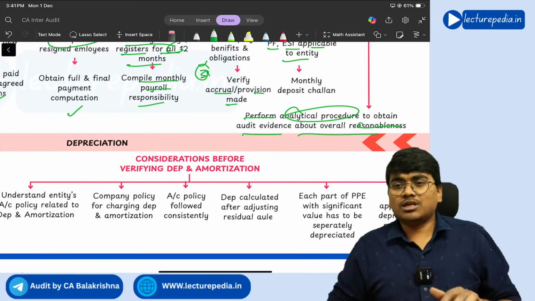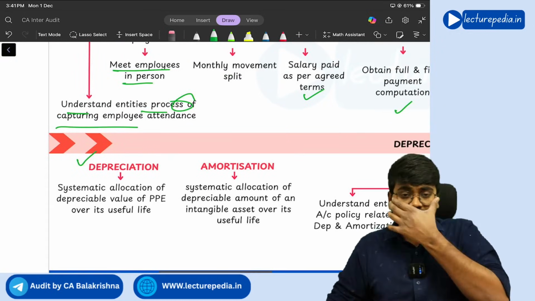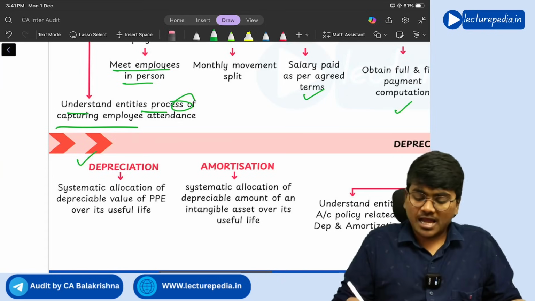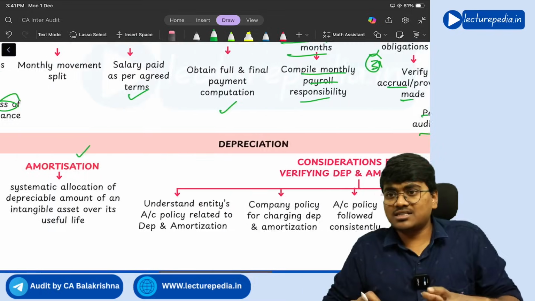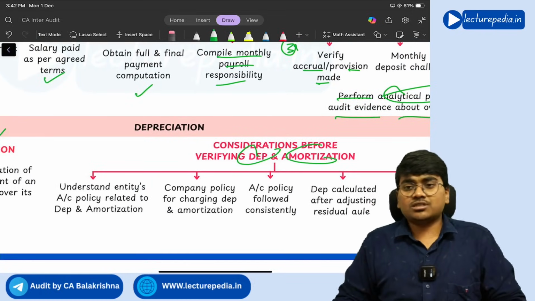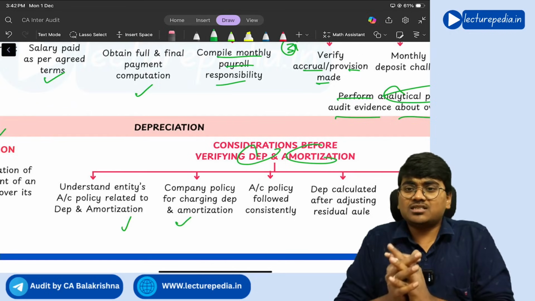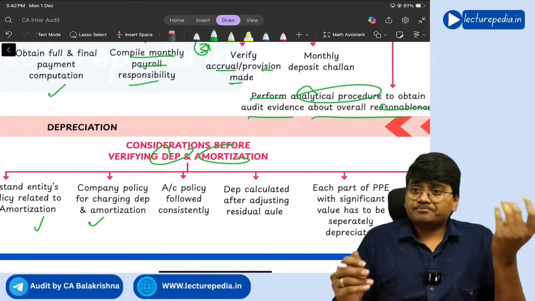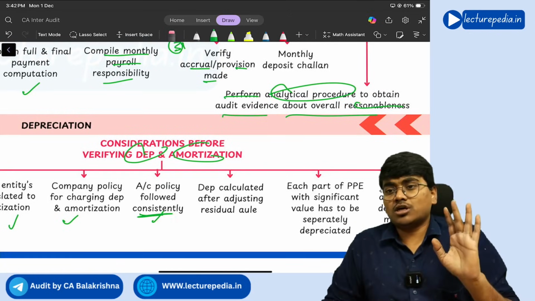Next, depreciation. So depreciation is the one that you provide for PPE. Amortization is the one that you will provide for intangible assets. We have already discussed this, right? So with respect to depreciation, amortization, auditor needs to understand the accounting policy that the entity is following, and whether that accounting policy is followed consistently or not, you need to see.